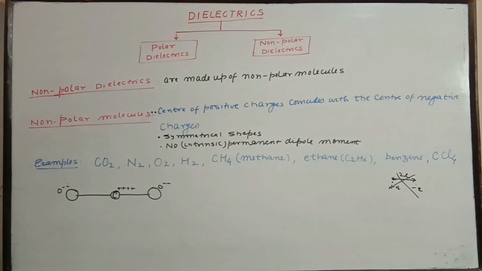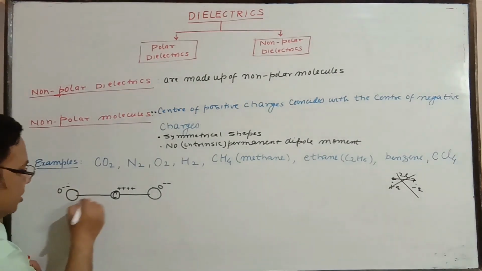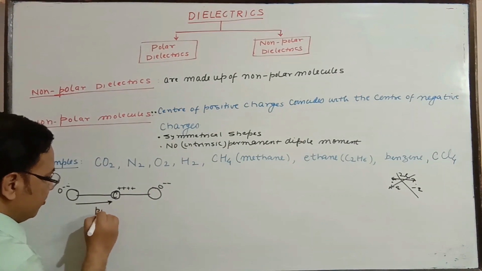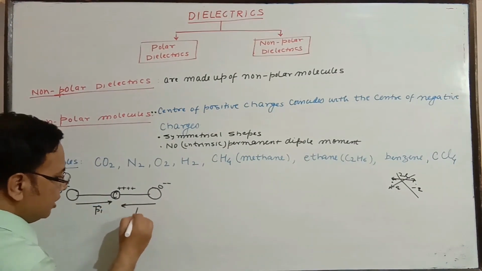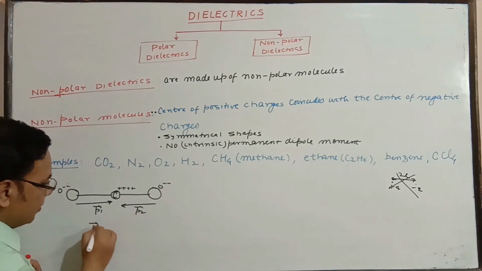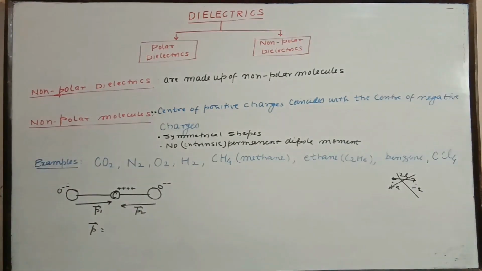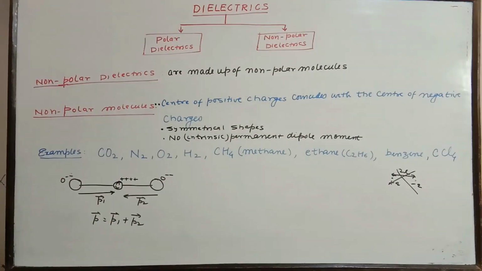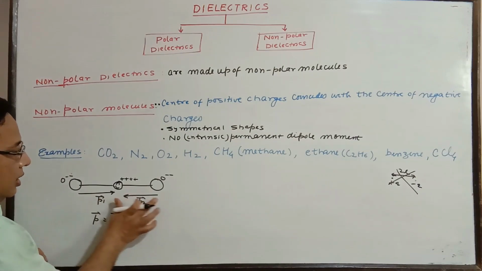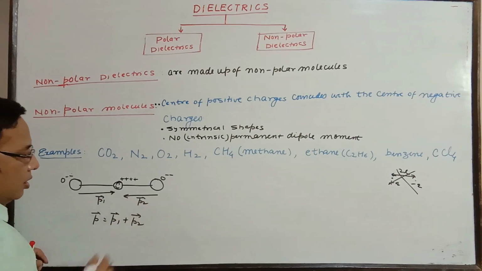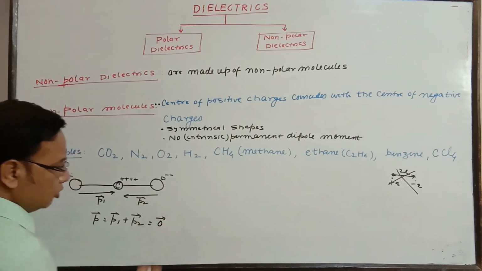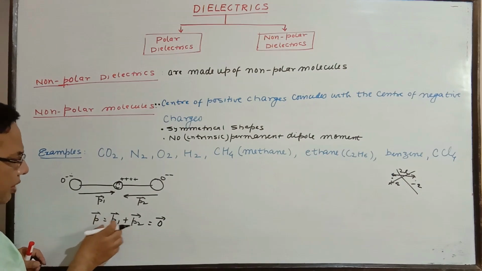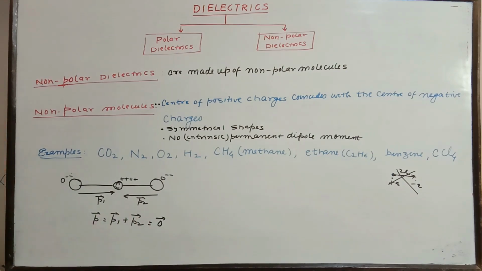What is the direction of the dipole moment? The oxygen ions are symmetrically placed about the carbon ion. So the dipole moment of the first is P1 and of the second is P2. These two are oppositely directed, but we are going to take the vector sum of these two. These two are equal in length and opposite in direction, so the result is a zero vector. Or by magnitude, P1 minus P2, giving zero.